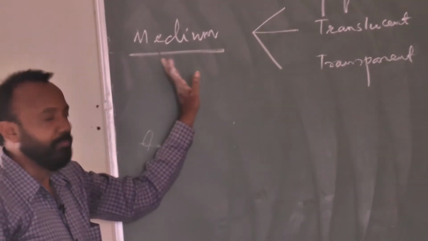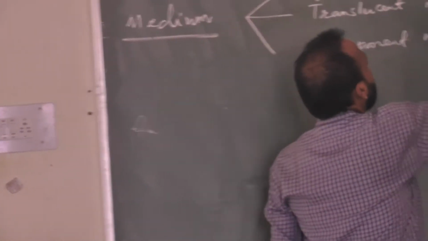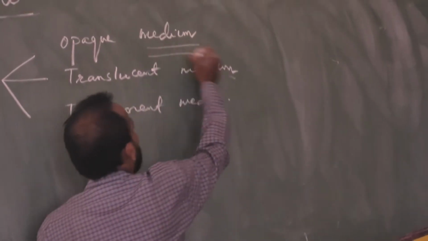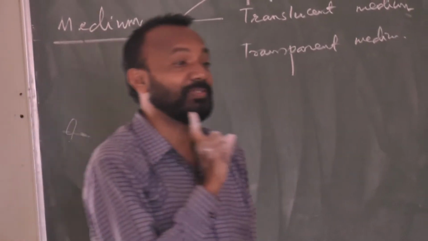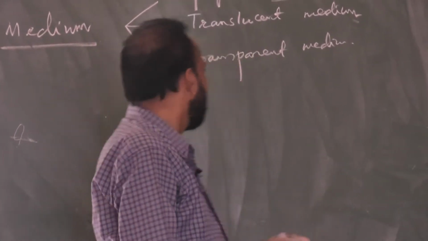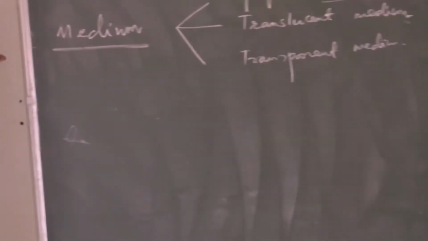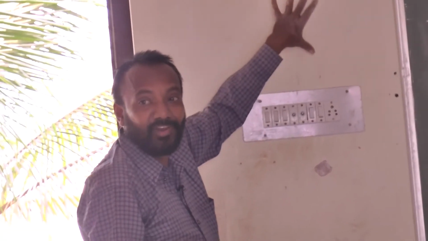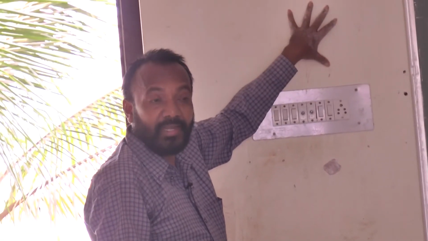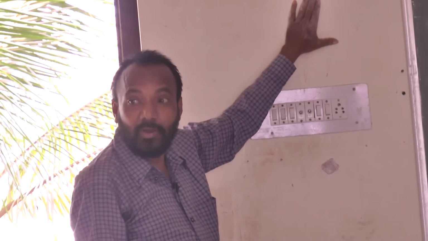Okay, so the opaque medium, what does it mean? The type of medium or surface on which light energy falls, but it will not allow it to pass through. This is the wall, this is the board. If from any source light energy is falling here, is it possible that this wall will allow it to pass through?